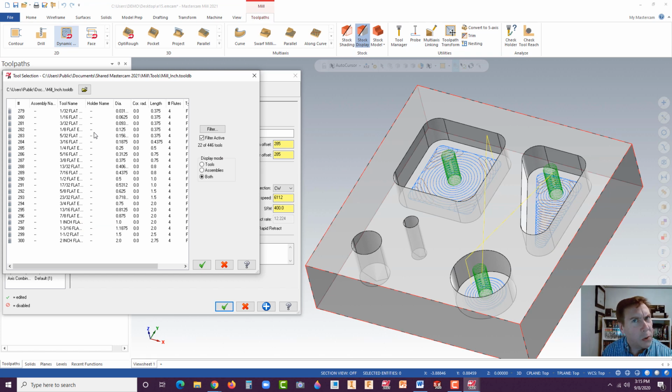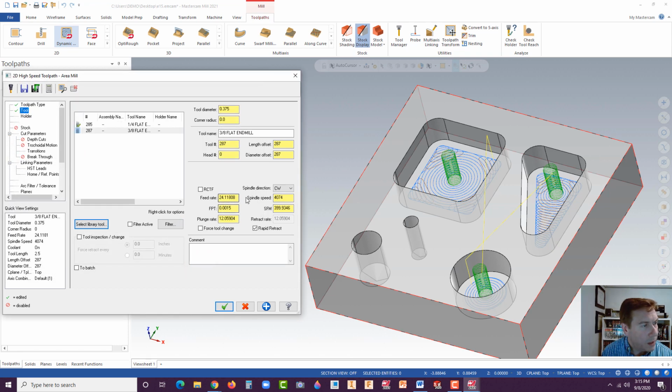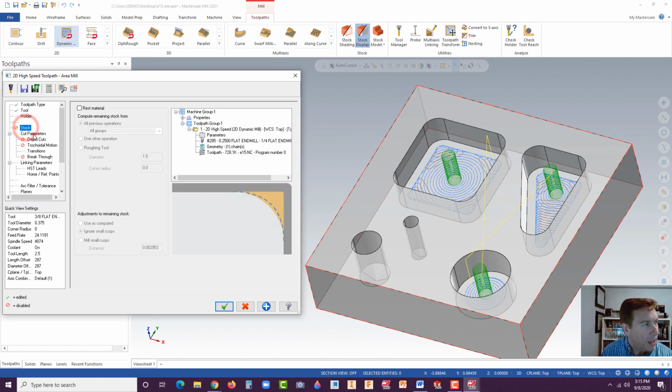Let's go with the bigger tool that could get in there and smooth out some of this. Sometimes you might want to go with a smaller tool. It really just depends on your strategy. Let's go with a 3/8 flat. Again, you could see the feed rates and such and make modifications.